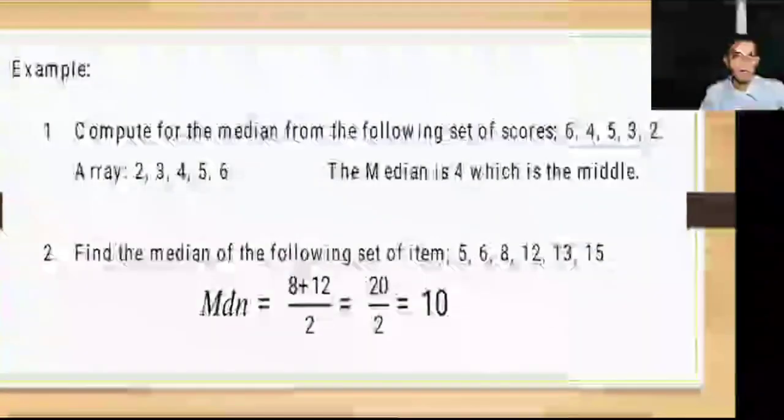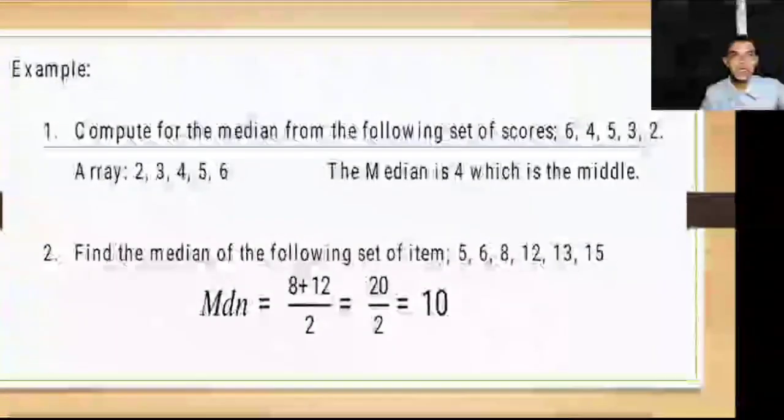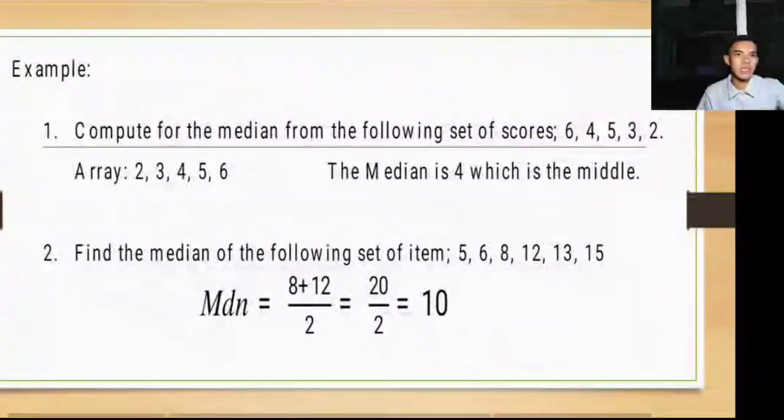So, we have example number 1: compute the median of the following set of scores, 6, 4, 5, 3, and 2. Since these are not yet arranged, we have to make an array first. So, 2, 3, 4, 5, and 6. Since, ayan na-arrange na natin siya from lowest to highest. Now, let's locate the median.